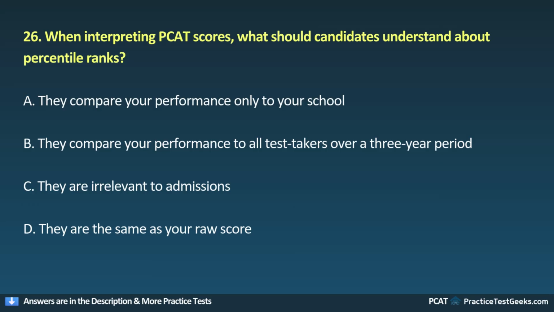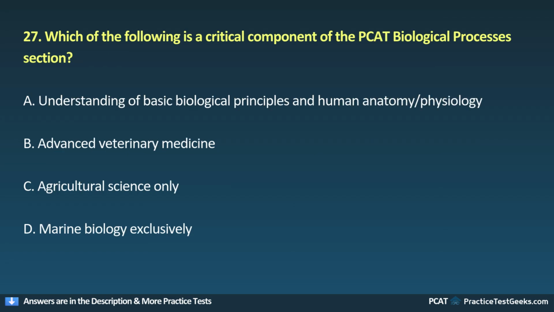A. They compare your performance only to your school. B. They compare your performance to all test takers over a 3-year period. C. They are irrelevant to admissions. D. They are the same as your raw score. 27. Which of the following is a critical component of the PCAT biological processes section?